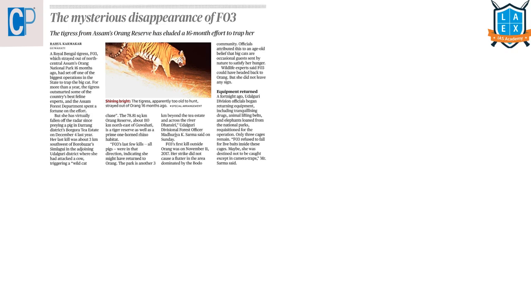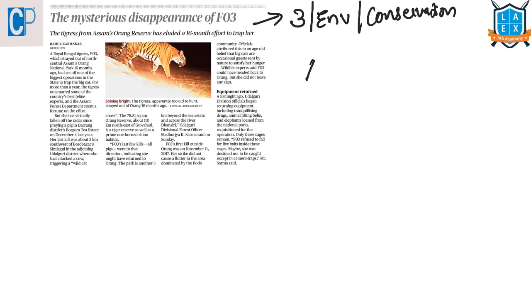The next article is the mysterious disappearance of F03. This F03 is a Royal Bengal tigress that went missing from the Orang Tiger Reserve of Assam. This article comes under GS paper 3 under the topic of environment, and the subtopic here is conservation. Though this article is not of much importance, there is a mention of a national park known as Assam's Orang National Park.